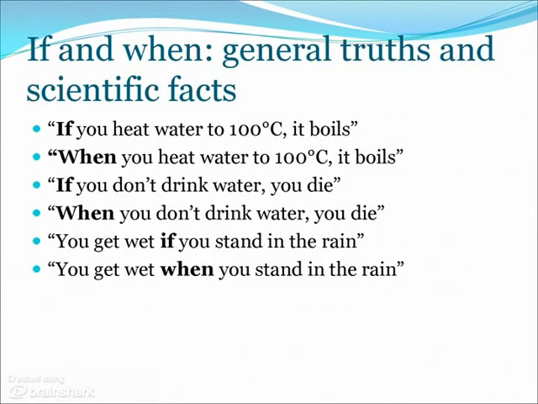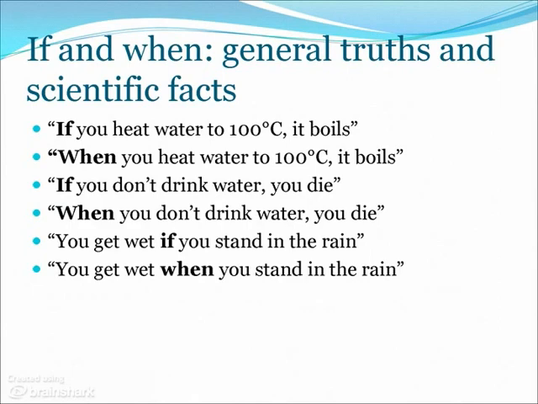When talking about general truths and scientific facts, you can use either if or when. In the examples, you can see this very clearly. If you heat water to 100 degrees Celsius, it boils, means exactly the same as when you heat water to 100 degrees Celsius, it boils.